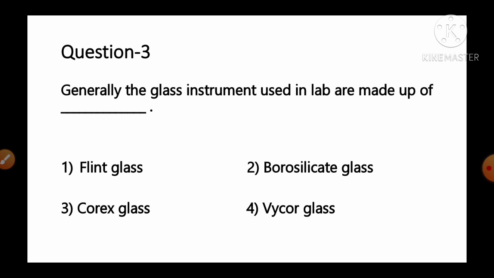Move to the next question number 3. Generally the glass instruments used in lab or laboratories are made up of dash, and the options are: number 1 flint glass, number 2 borosilicate glass, number 3 corex glass, number 4 Vicor glass. And this question we have already discussed in the previous question papers. So as per the information, it is option number 2 borosilicate glass is the correct answer for this question.